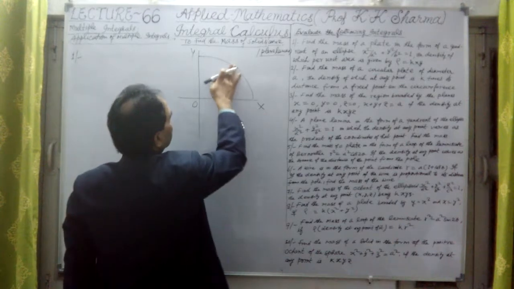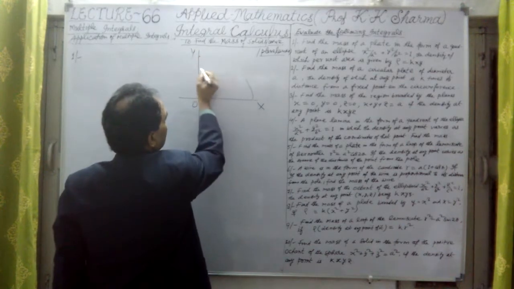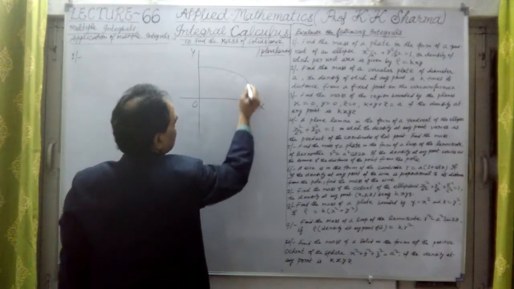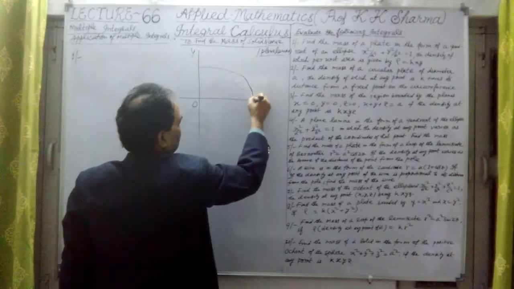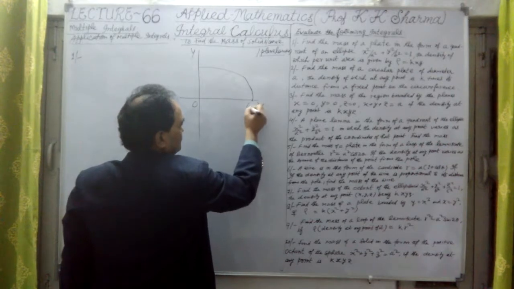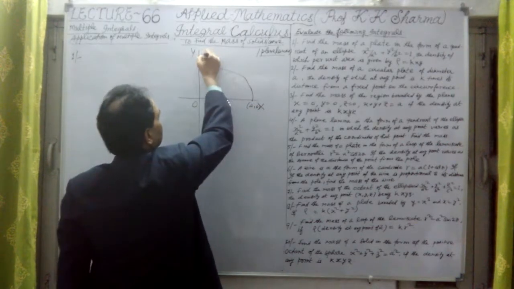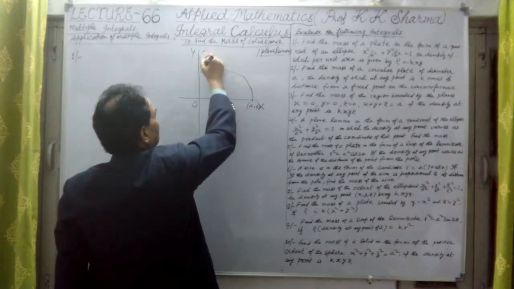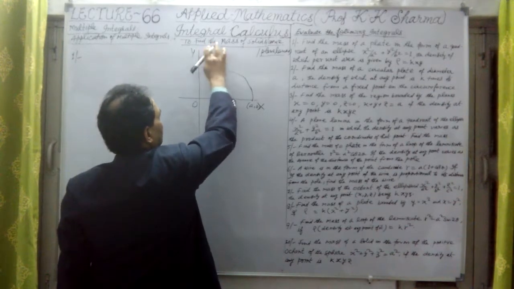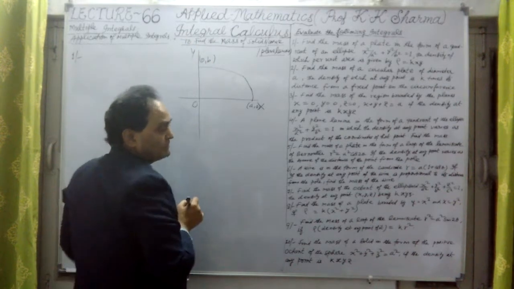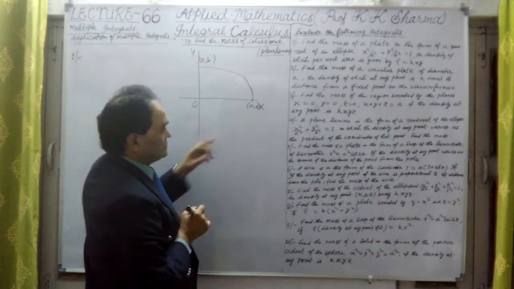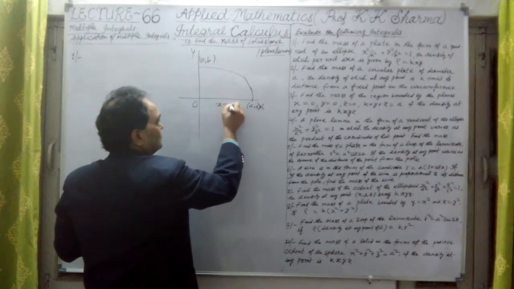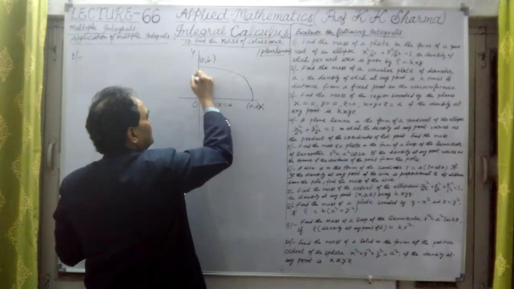The points are A, 0 on the x axis and 0, B on the y axis, so x equal to a here, y equal to b here.